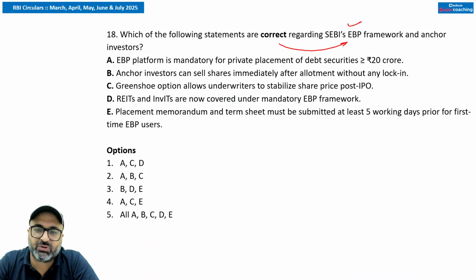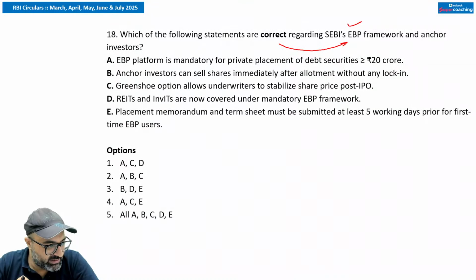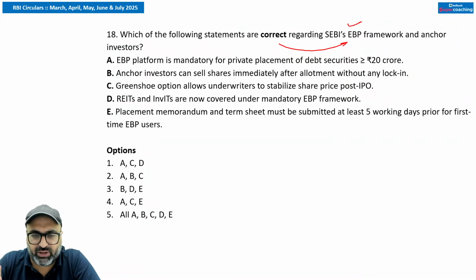So what is the mandatory use of EBP? Private placements greater than 20 crores must use EBP. Earlier the criteria was 50 crores. It applies to debt securities, municipal bonds, and now it is extended to real estate investment funds and infrastructure investment funds as well. Voluntary use is for securitized debt instruments, security receipts, commercial papers. If they want, they can use it, but it is voluntary for them.